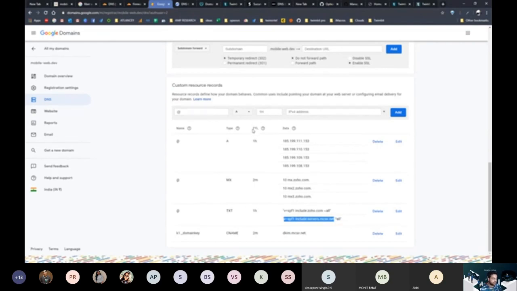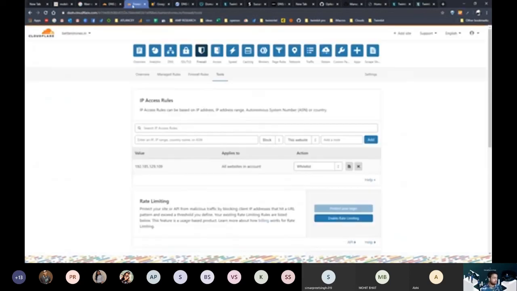Now you are seeing that there is a thing called TTL over here, next to your record. TTL means time to live, which means as soon as you change the address, how soon should this go live. You might think you should keep it as low as possible, but that is not always the case. If you keep it low, then every time a request hits, it needs to go back to all the records again and check. But if you keep a high TTL, the request will be saved and it won't check these records again. So just a good practice over here.